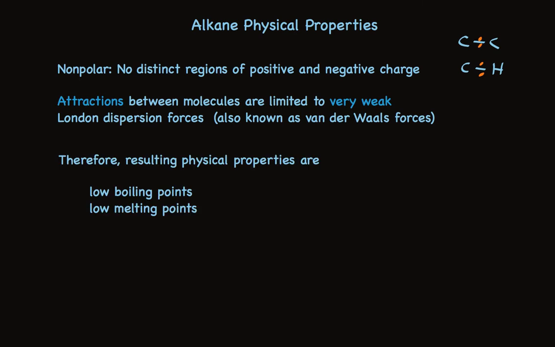these molecules have low boiling points and low melting points. Think about it. The boiling point is where there's enough energy supplied by heat to separate the molecules from each other as liquid to become gas. It takes energy to separate those molecules, and the energy it takes is dependent on how strong the forces are that are holding those molecules together. Because there are only very weak forces holding the molecules of alkanes together, the boiling points are low because it doesn't take much energy to separate them.